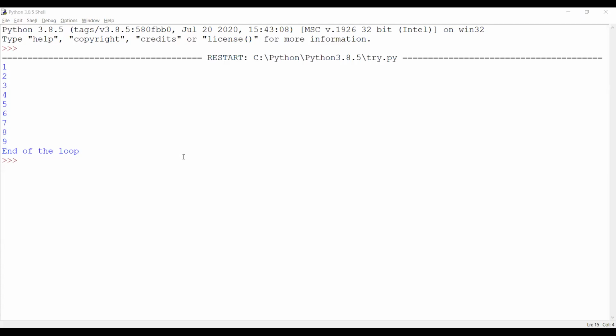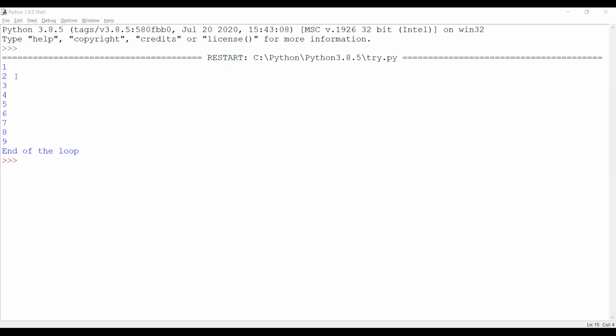Clear? So it's a very simple example which I've taken for the while loop. But remember, if the condition never becomes false, it will enter into an endless loop. For example, if I change this and I put true here, and I continue printing this, if I execute this line, what will happen? Let us run this.